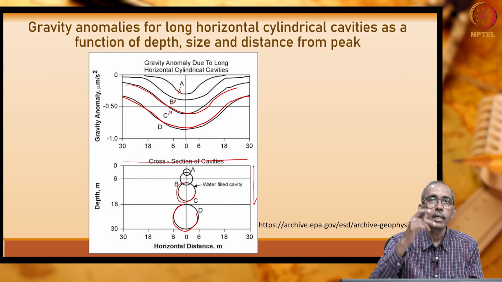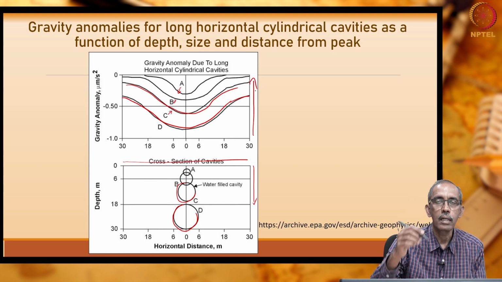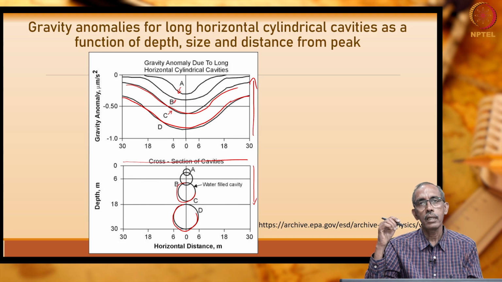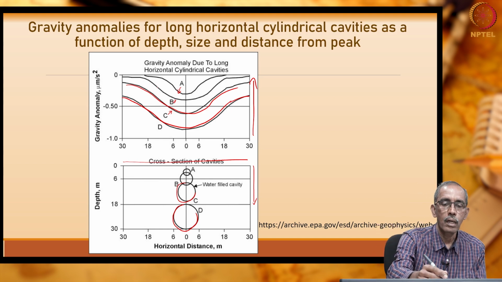Cylinder A is very small, only about 1.5 to 2 meters, but it gave a strong signal. Why? Cylinder A is located at 2 to 3 meters below the surface of the earth. That is why we have got the highest anomaly, right.